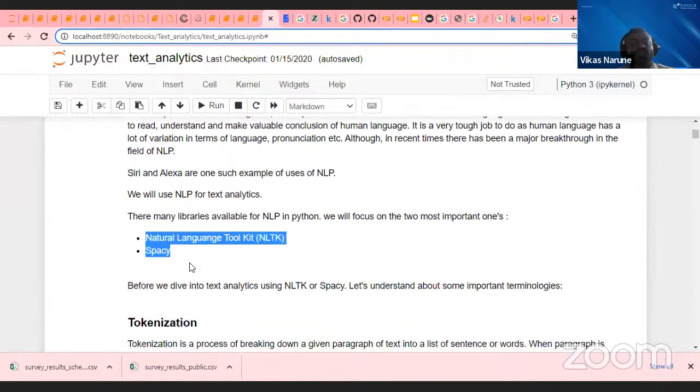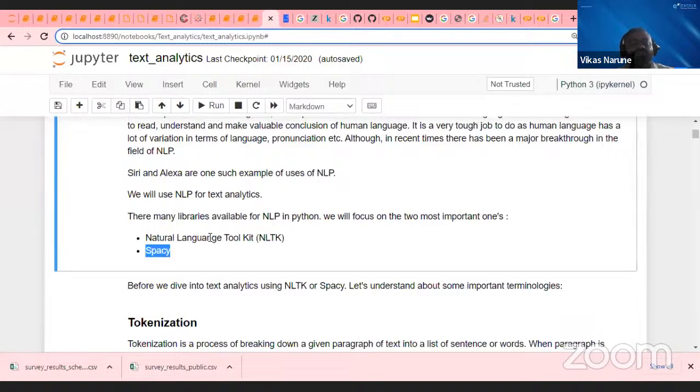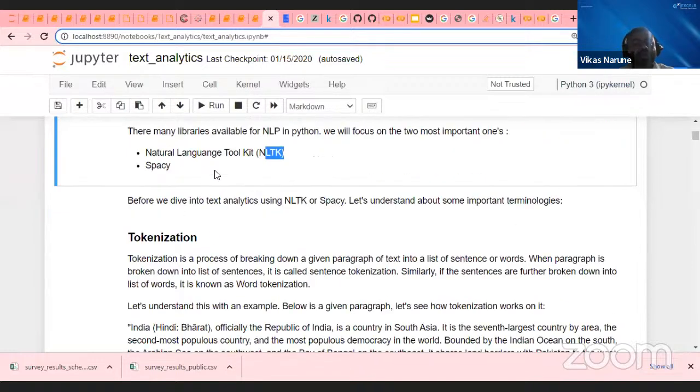These are the two libraries which we'll be using. One is NLTK, which we will not use much as of now, but it is very useful. NLTK, the Natural Language Toolkit, and spaCy are very important libraries using which we do text pre-processing. Now I am going to use NLTK as of now. The first thing I am going to do is NLTK.